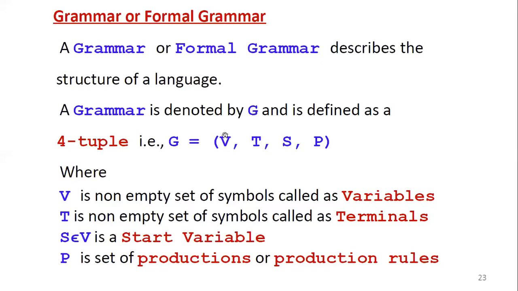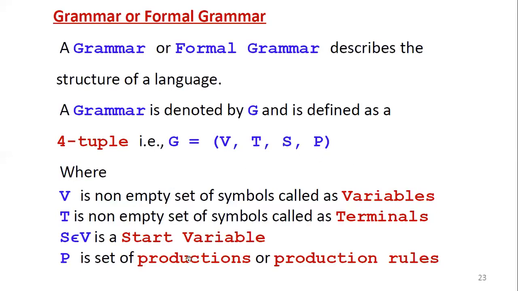So you can easily remember: V means variables, T means terminals. Then S is a special symbol called the start variable. This S belongs to V. Of the symbols in V, the first one is called S, the start variable, but it is not a terminal.